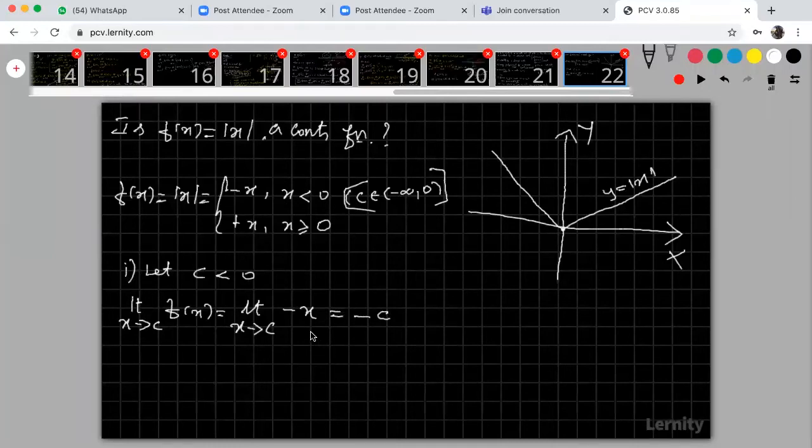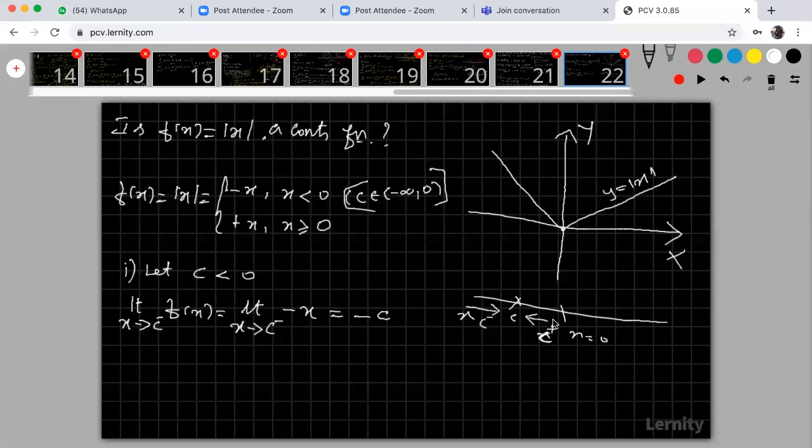Why are you not finding the left hand limit and right hand limit, sir? If suppose I'm finding the left hand limit and right hand limit, what happened? See that, this is my x is equal to 0. I'm taking c here. This is x tends to c minus, and here I'm taking x tends to c plus.